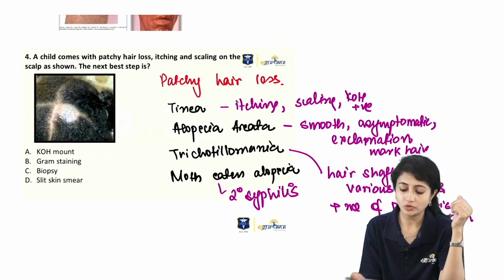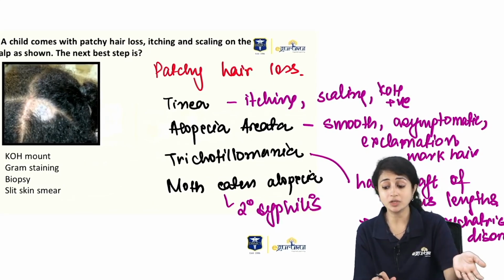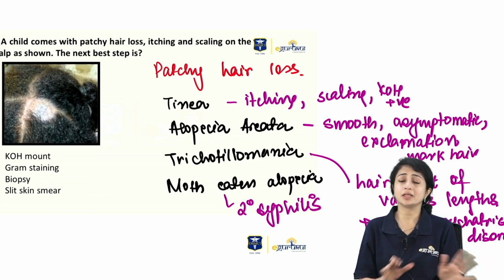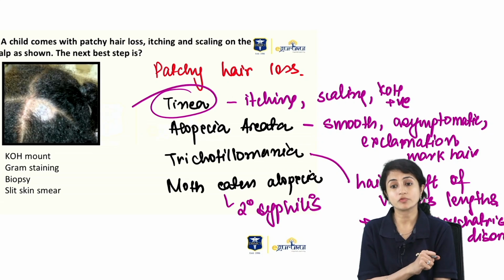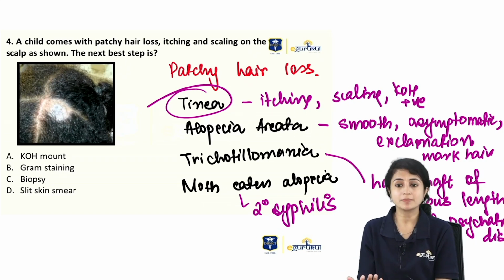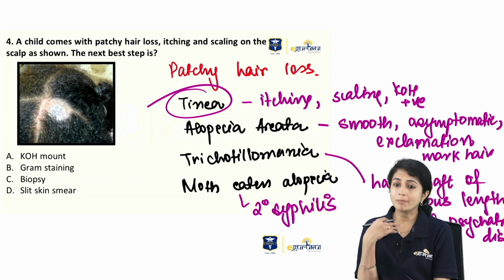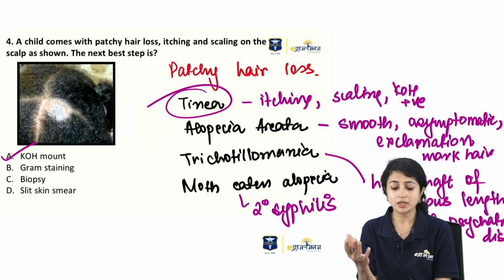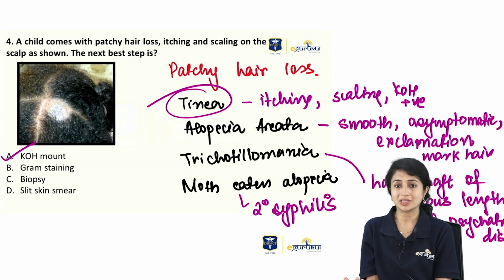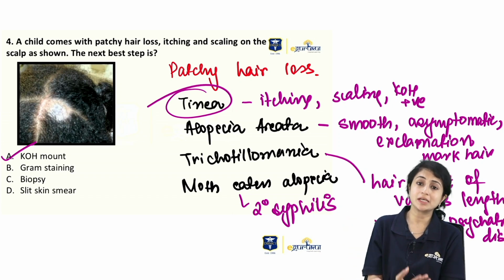Now let's go back to the question. I have patchy hair loss with itching and scaling. Itching and scaling is seen only in tinea capitis, not in other forms of patchy hair loss. So what is the next best step? I know I'm dealing with tinea capitis, so my best step would obviously be KOH mount. I'll not do a gram stain, I'll not do a biopsy, I don't need to do a slit skin smear. I need to do a KOH mount to prove that it is tinea capitis.